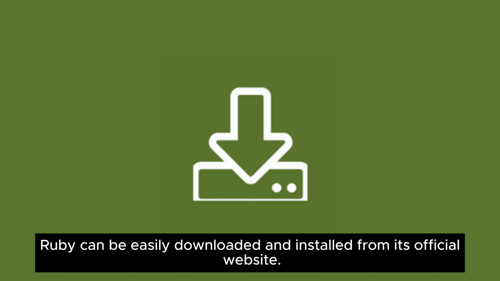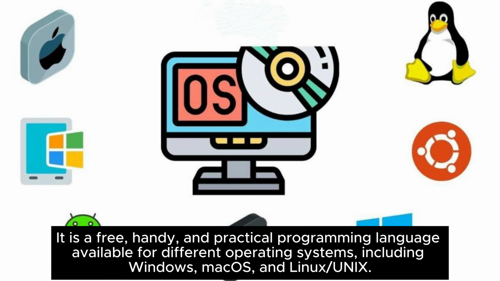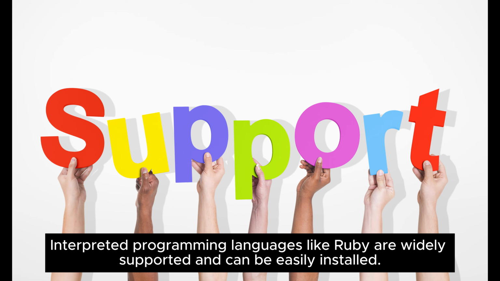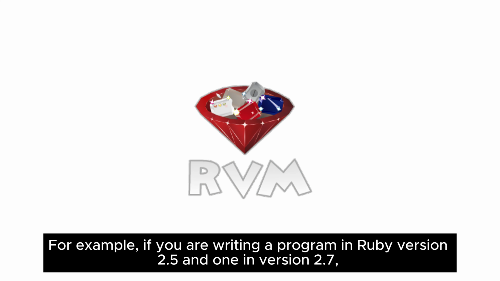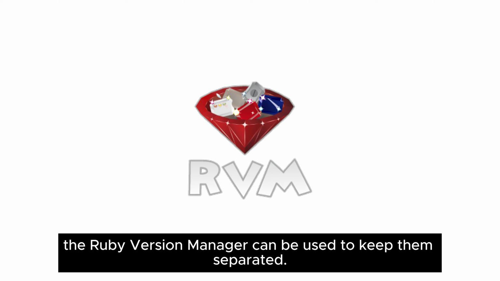Open source and cross-platform. Ruby can be easily downloaded and installed from its official website. It is a free, handy, and practical programming language available for different operating systems, including Windows, Mac OS, and Linux/Unix. Interpreted. Interpreted programming languages like Ruby are widely supported and can be easily installed. For example, if you are writing a program in Ruby version 2.5 and one in version 2.7, the Ruby version manager can be used to keep them separated.